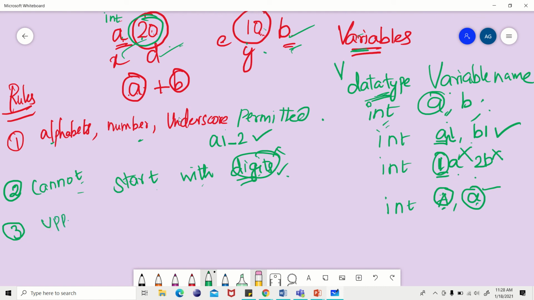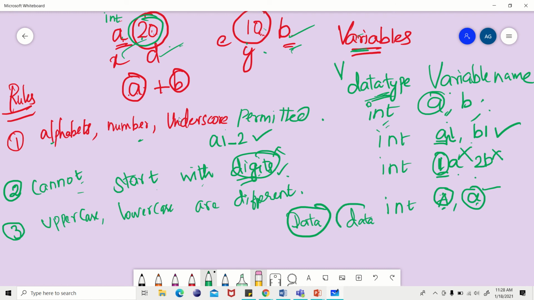Uppercase and lowercase are different. It is not the same. Now if you write Data and data, both are data, but this has a different value and this has a different value, because this is capital D and this is small d, so these are different. When you name the variable, you have to be very careful.